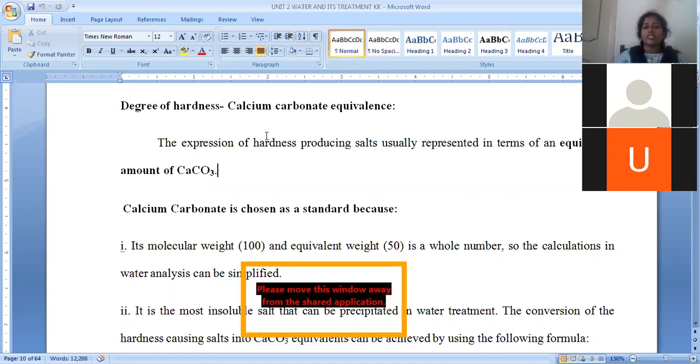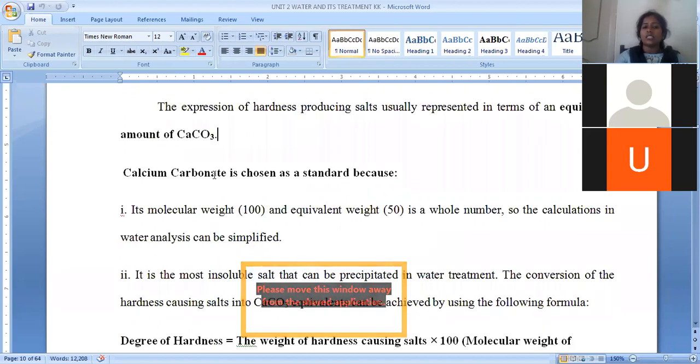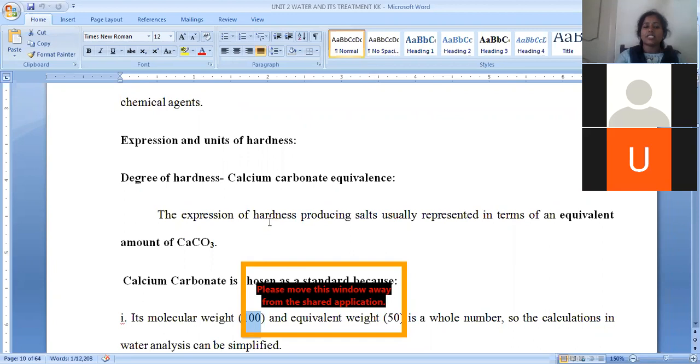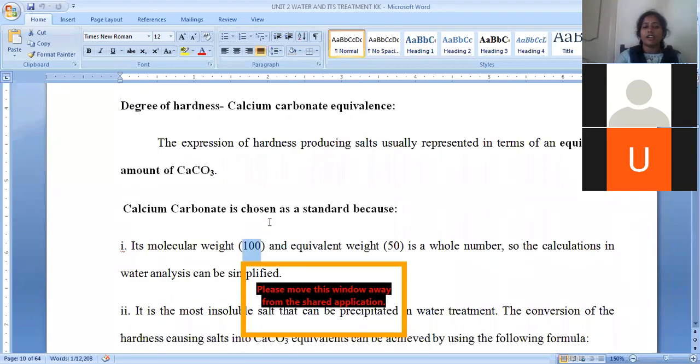Here, when we are taking these many different types of salts, in order to calculate the amount of hardness present in the water, every time it is not possible to take individual molecular weights, it is very difficult. That's the reason why hardness can be represented only in a single unit, that is called calcium carbonate equivalence. Why we are taking calcium carbonate equivalence means this calcium carbonate is a standard compound because it has a simple molecular weight. Its molecular weight is 100. That's the reason why it is very easy to convert all kinds of hardness into calcium carbonate equivalents. That's the reason why we are choosing calcium carbonate for the determination of hardness of water.